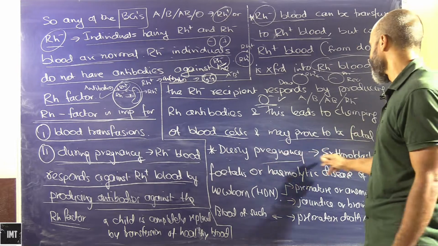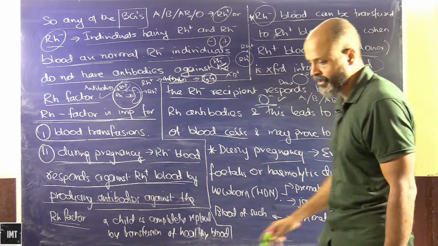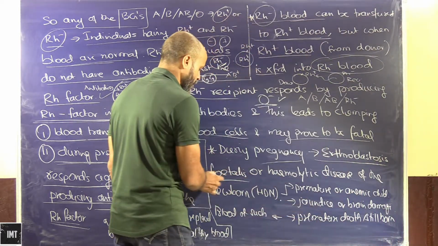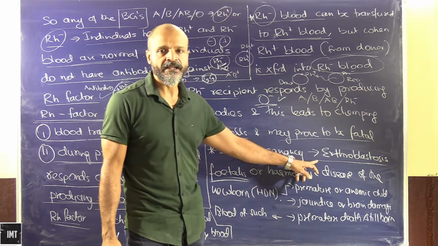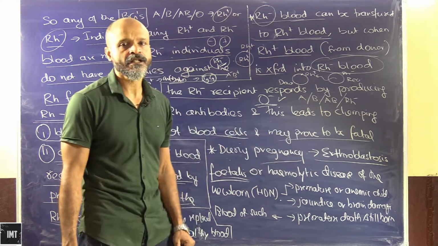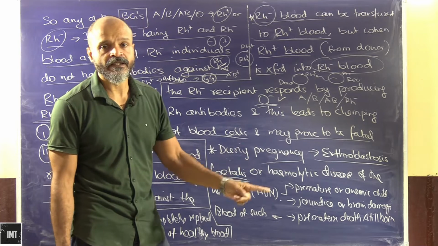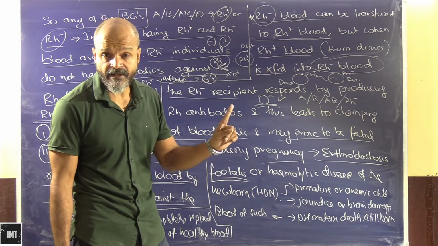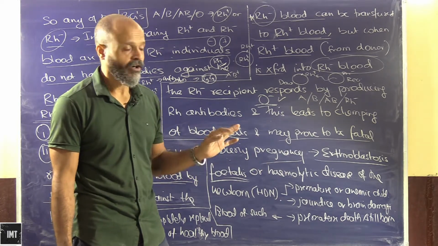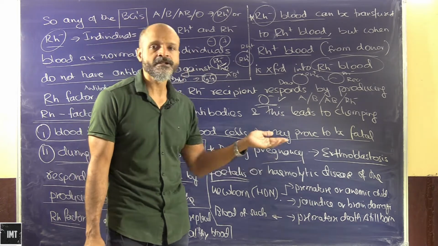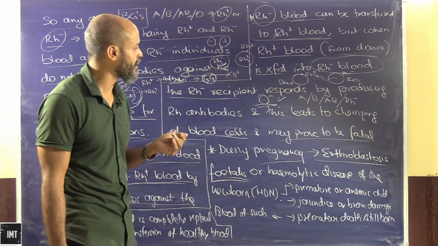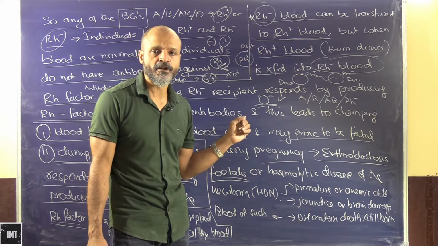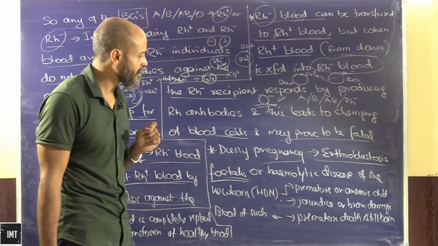So during pregnancy we have seen how erythroblastosis fetalis happens. The mother's blood, which has developed antibodies against the RH antigen, crosses the placental barrier because the antibodies belong to the IgG group, and it enters the fetal blood.